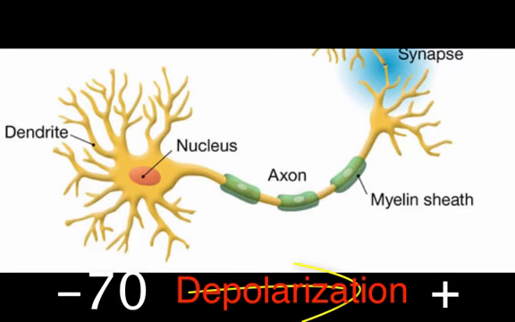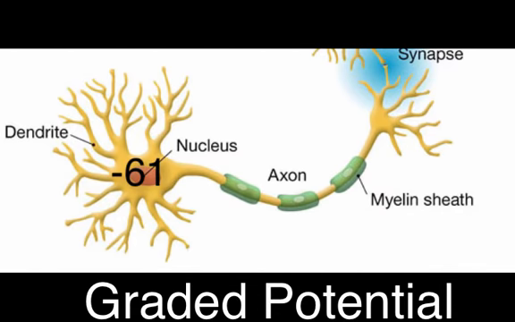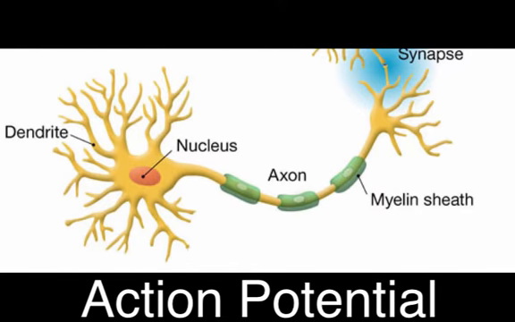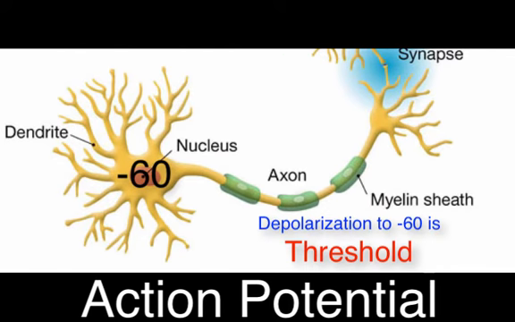So when the disturbance occurs, no matter how large or small, the plasma membrane becomes depolarized. If the stimulus is smaller and the membrane only depolarizes up to negative 61 millivolts, then the movement is called a graded potential. If the membrane depolarizes to negative 60 millivolts, this will trigger an action potential.